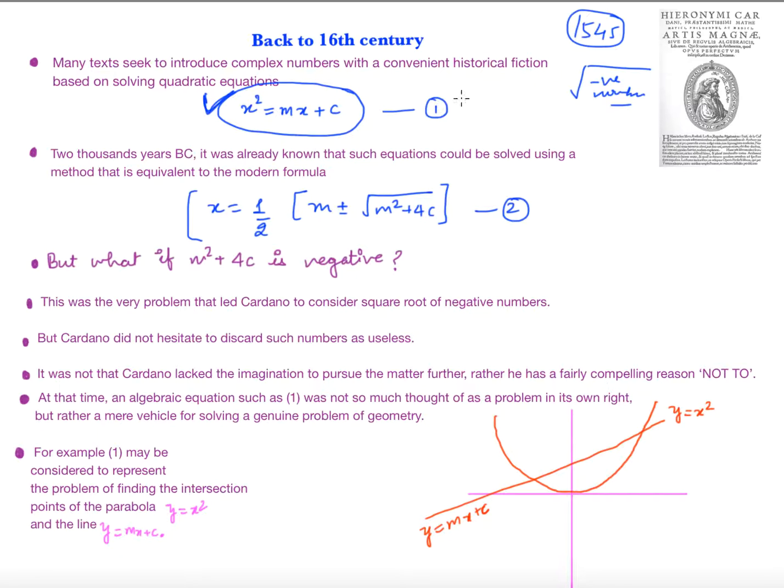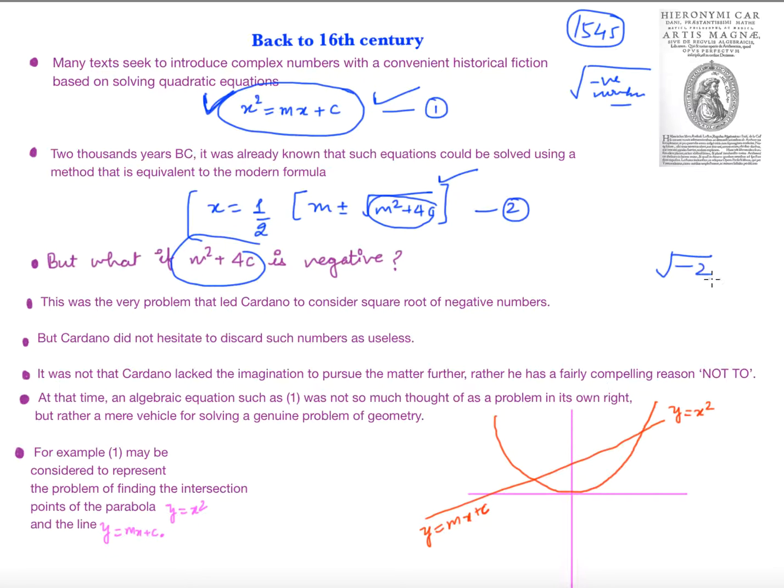So Cardan was actually using this formula for solving these equations, and then he saw, what if this m square plus 4c, which appears inside the square root, is negative? He was solving some equation and he saw that in his equation m square plus 4c was negative. So he came across something like the square root of minus 2, and he was like, okay, what is this?